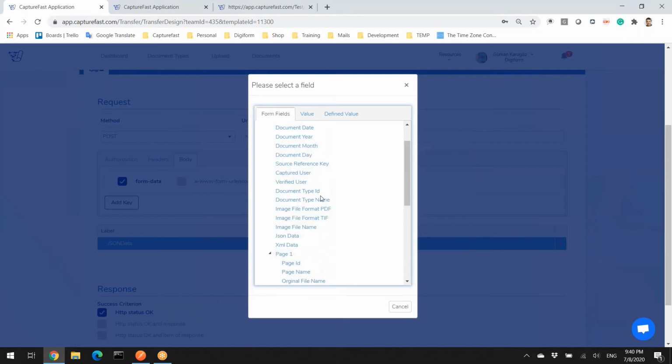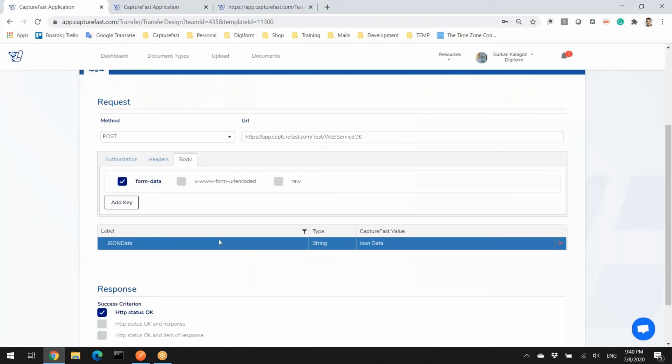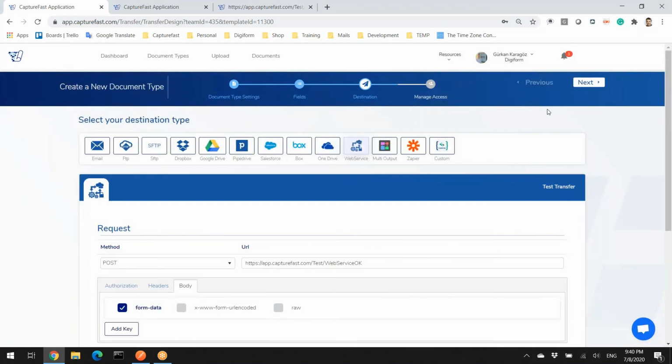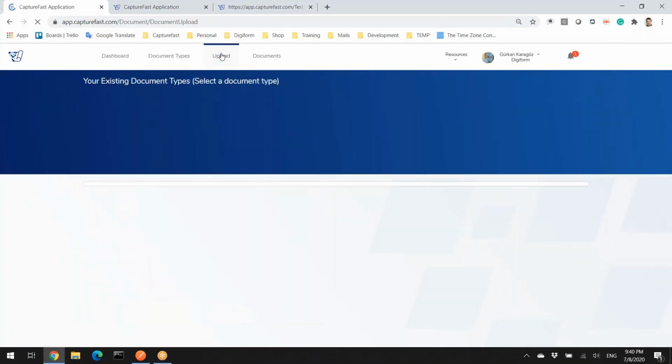data formats here. You can see the XML data or JSON data or image file in PDF, TIF, or some other information. They are all coming from Capturefast internal fields. I will just select the JSON data, and I'm not defining anything else. You can see everything is here. I will go to next and upload another document.